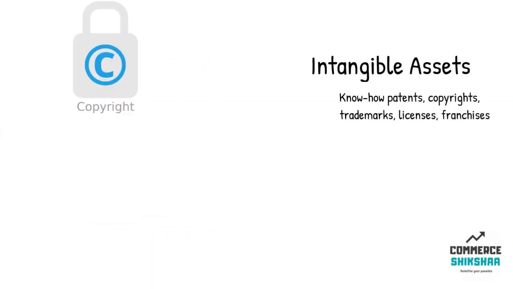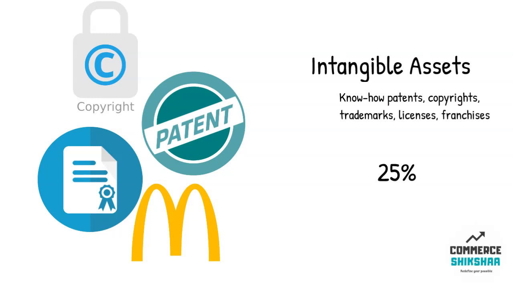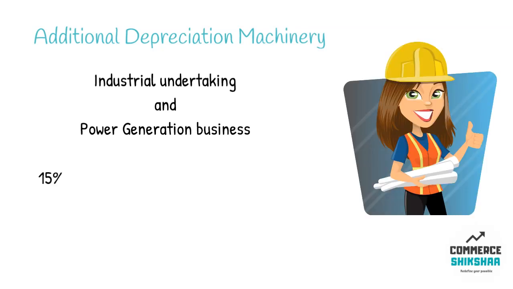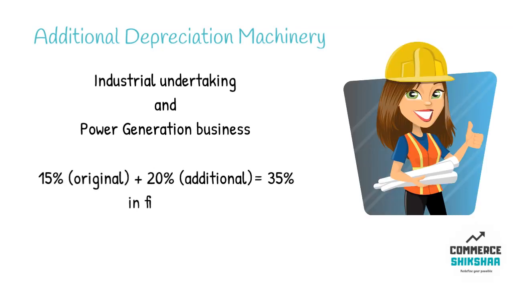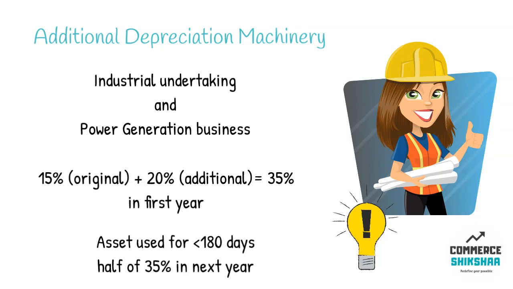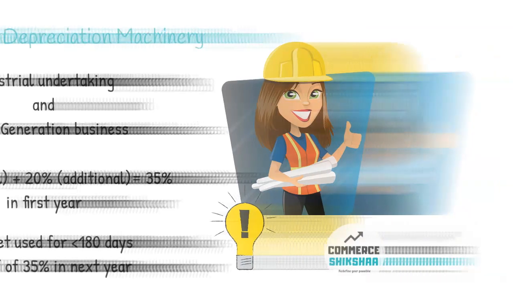Intangible assets are depreciated at 25%. In case of machineries used for industrial undertakings and power generation business, an additional depreciation of 20% is provided. In case the asset is used for less than 180 days, half of the depreciation can be claimed in the next year. The last topic of this video is unabsorbed depreciation.